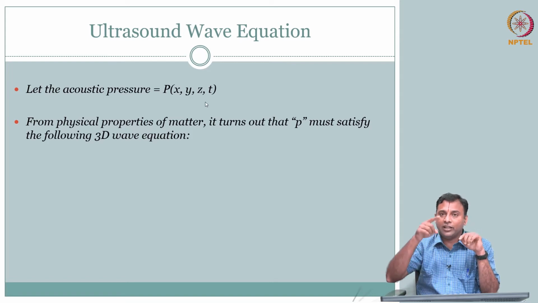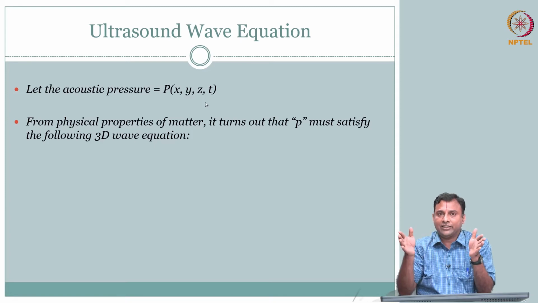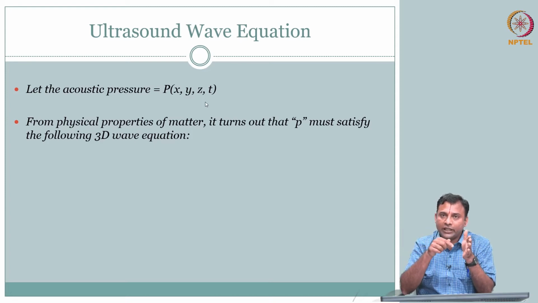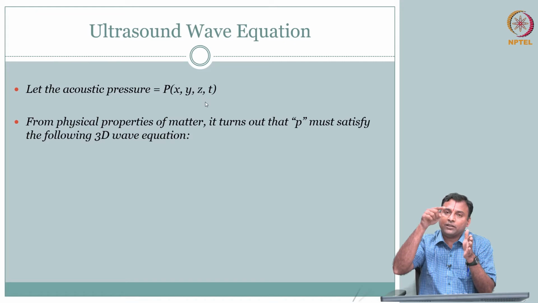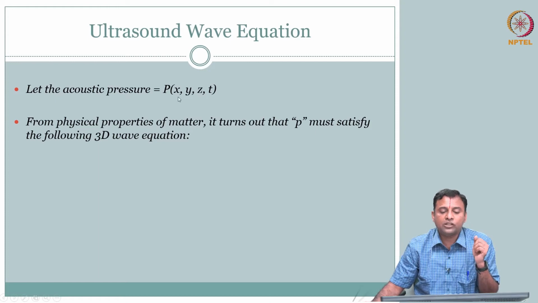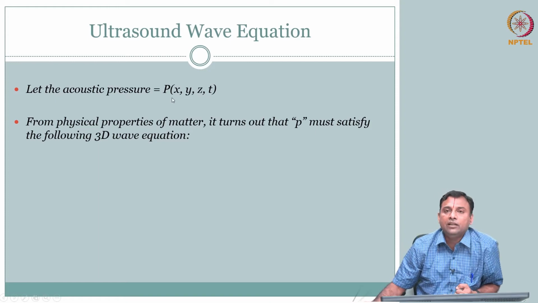So that is what we saw in the wave, right. The wave has compression, rarefaction. But you sit at one location, you are going through compression or rarefaction. So it changes in space and time. So let the acoustic pressure, we will denote it as P, which is a function of x, y, z and t. Given the introductory nature of the material here, we will not go into derivation, but it is from the physical properties of matter.